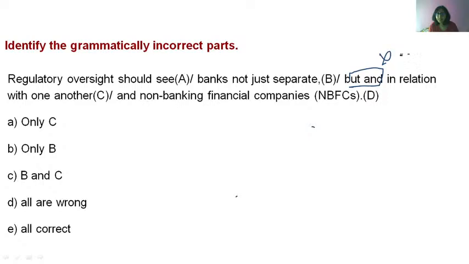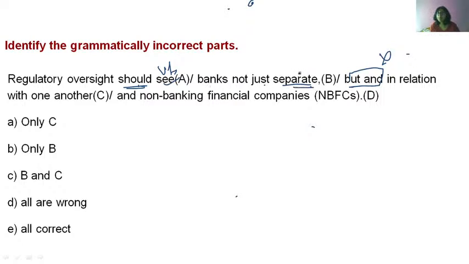So this is definitely wrong, this part. C is definitely wrong. Now the next is regulatory oversight should see banks not just separate. Now let's analyze the sentence. Should is what? Can, could, may, might, shall, should, modal plus V1. So this is correct.